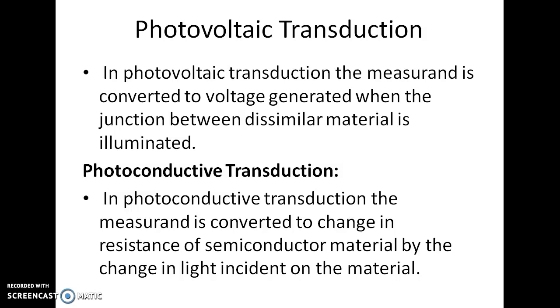This one is also related to light energy. In photoconductive transduction, the measurement is converted to change in resistance of a semiconductor material by the change in light incident on the material. Whenever the intensity of the light is changing, then the semiconductor material resistance will change.